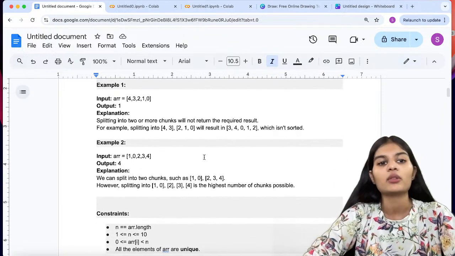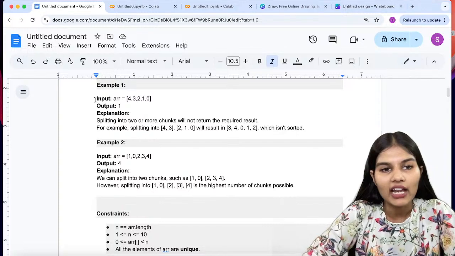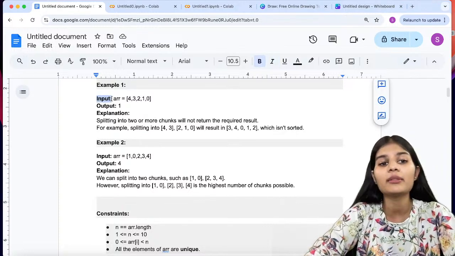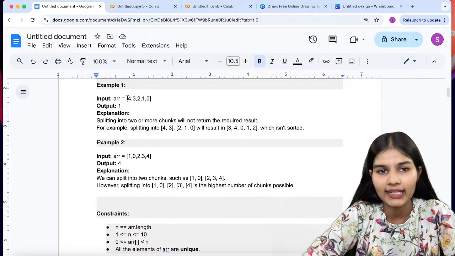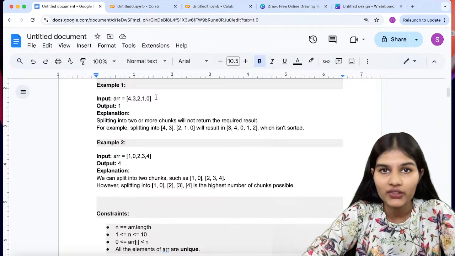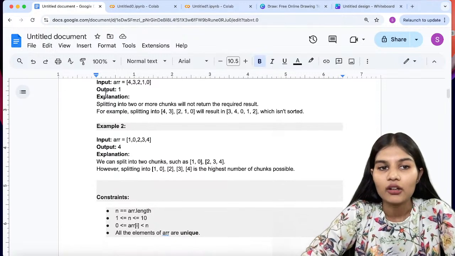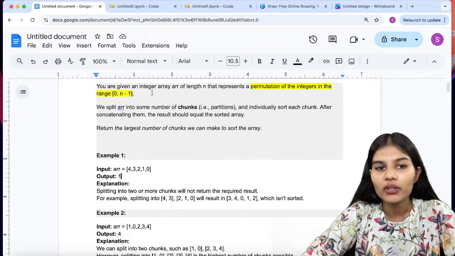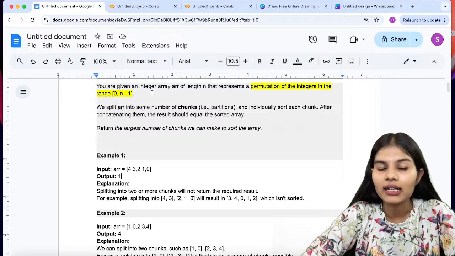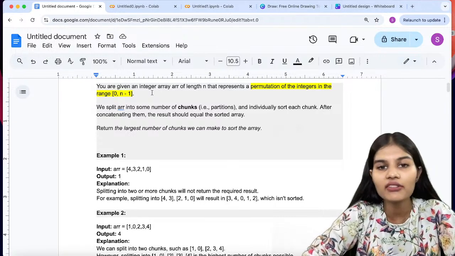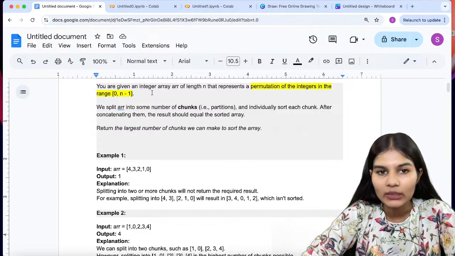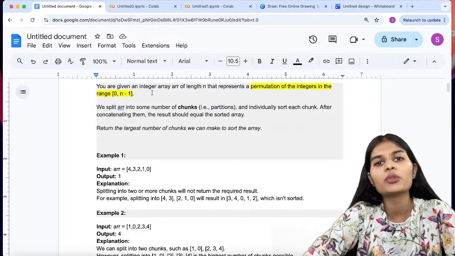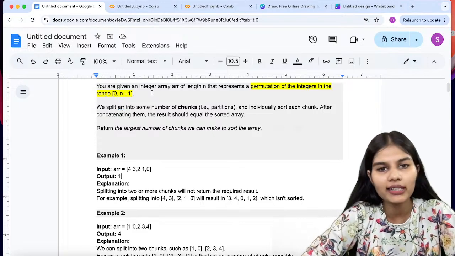Next, in the example we have an input. The input is that we take an array equal to 4 3 2 1 0. The output should be 1. My question was that we have to split the particular array into chunks, meaning we have to make partitions of it, and once we concatenate them, the final result should be equal to the sorted array. I hope I'm pretty clear with that.